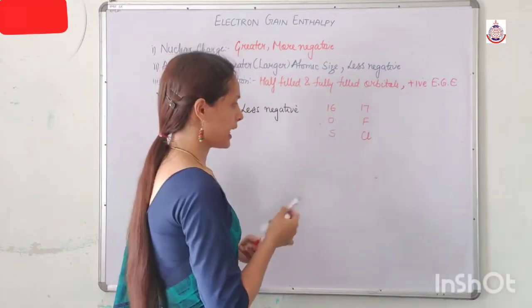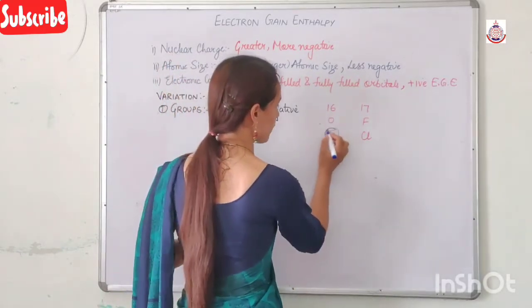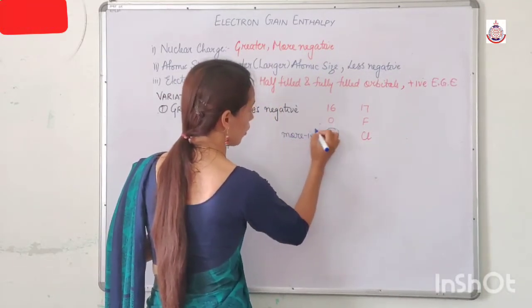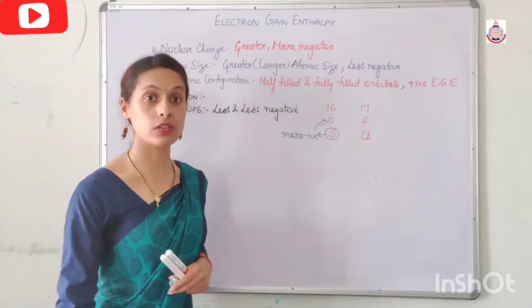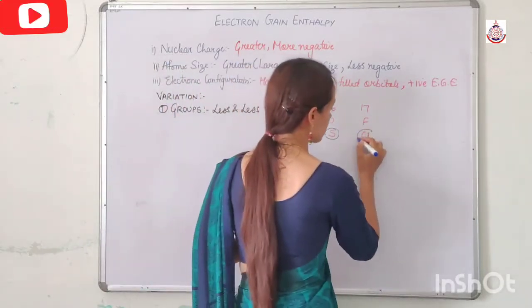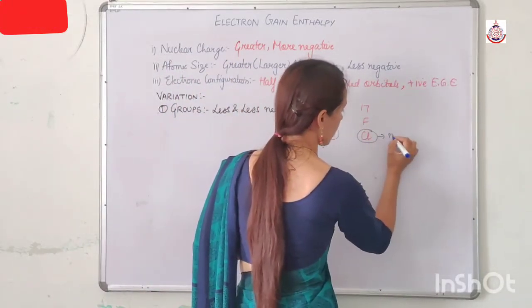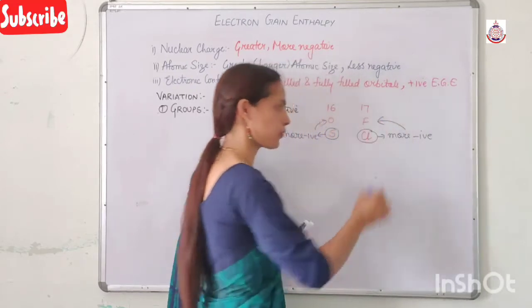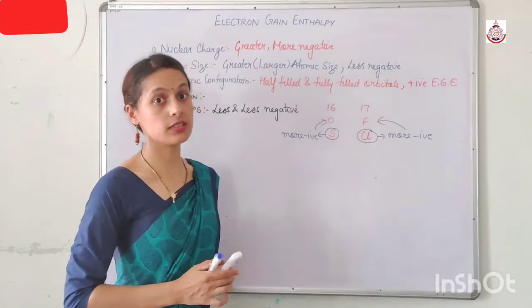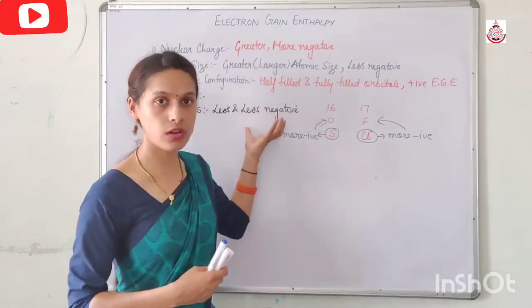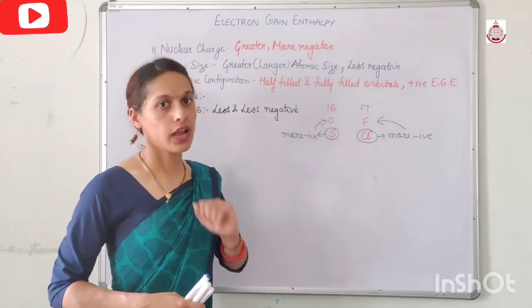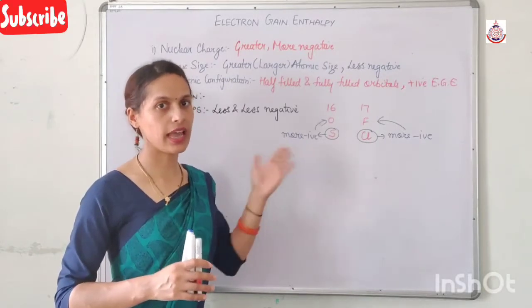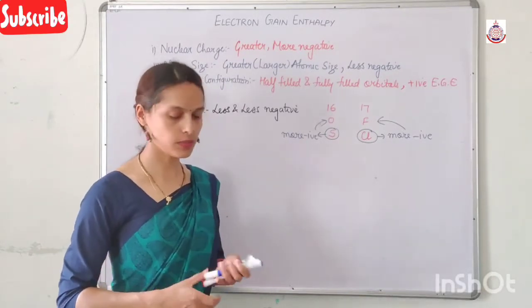But the electron gain enthalpy of sulfur is more negative than oxygen. Similarly, the electron gain enthalpy of chlorine is more negative than that of fluorine. Now this is against this rule. What is the reason behind this? We have a reason for every question.